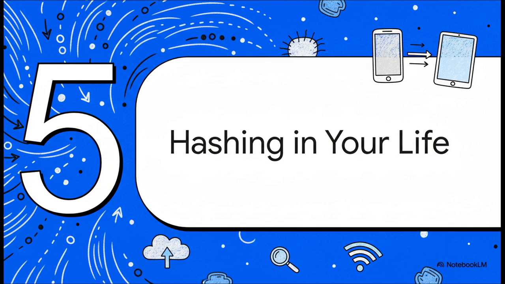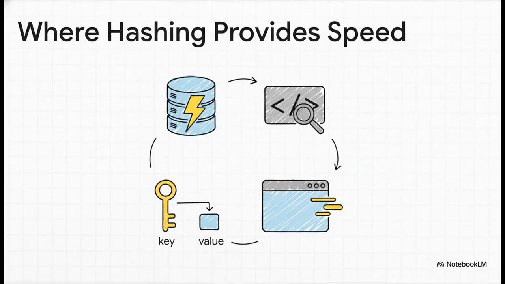So now that we've seen how hashing works its magic, and importantly, how it deals with its biggest problems, let's talk about how this amazing tool is secretly powering pretty much everything you do online. Hashing is truly the unsung hero of our digital world. It's the reason your social media feed loads in a flash. It's how your computer finds a file in an instant. It's what makes your web browser feel so snappy by caching websites you visit often. It is the secret ingredient that makes our digital lives feel so seamless and fast.